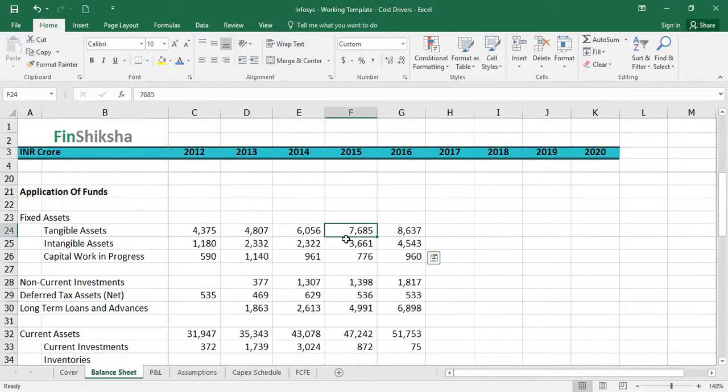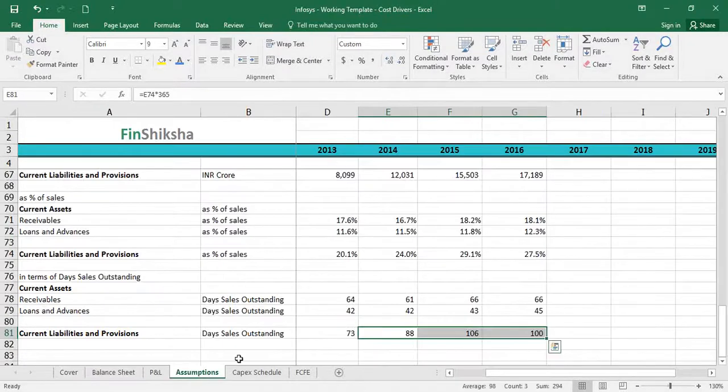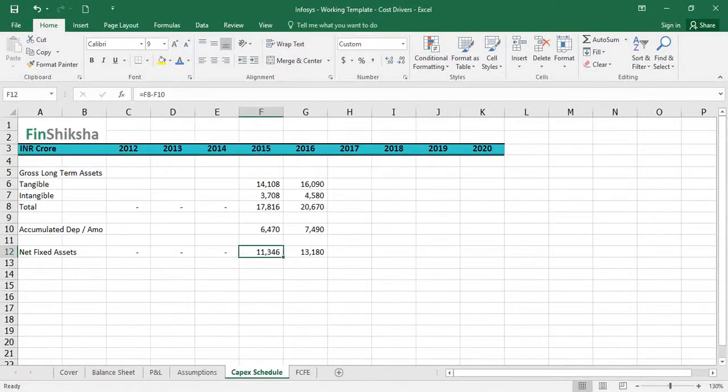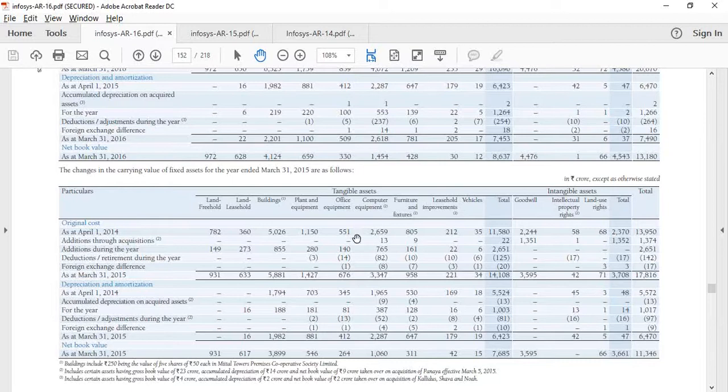Just to double check, the sum of these two should be 11346. That's what we get. So that's the data for this year. Now, if I want to look further, there is data available for 2014 as well, right? So you look at the beginning as at April 1, 2014, that's 11580 and 2370. So I have that number as well.